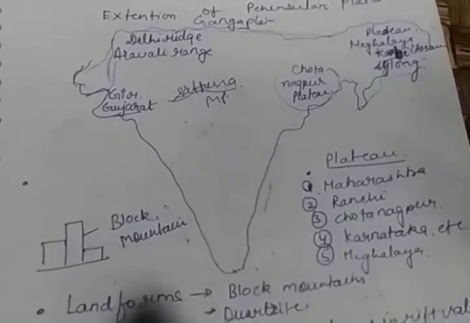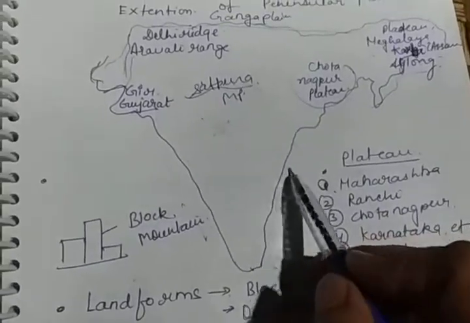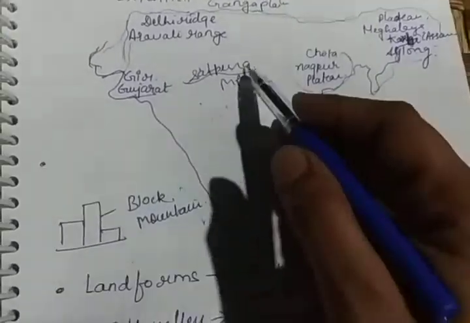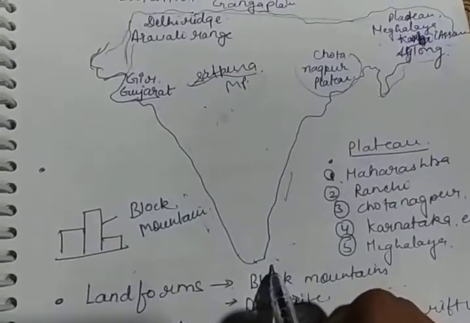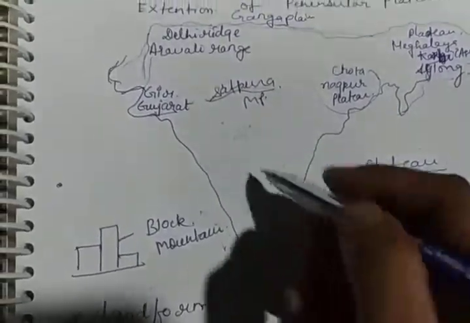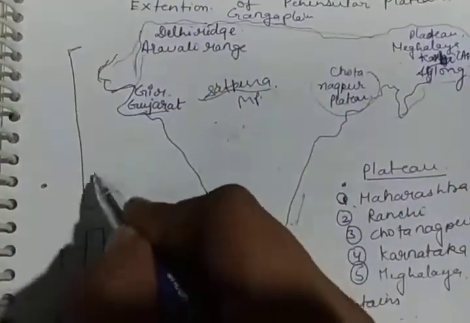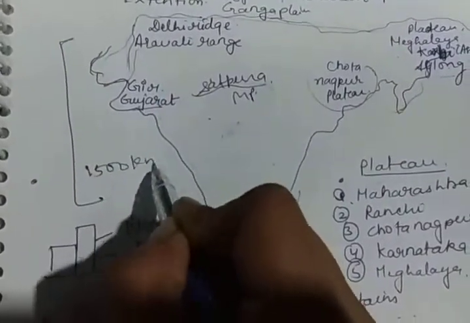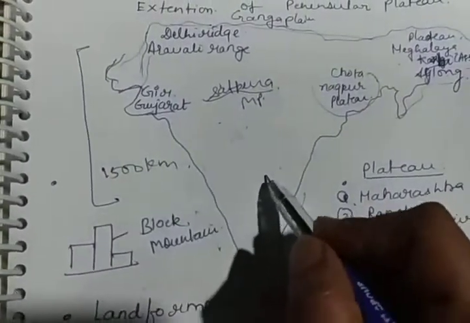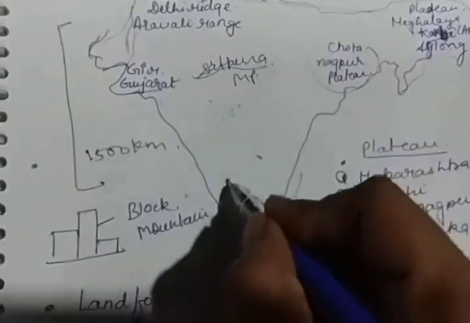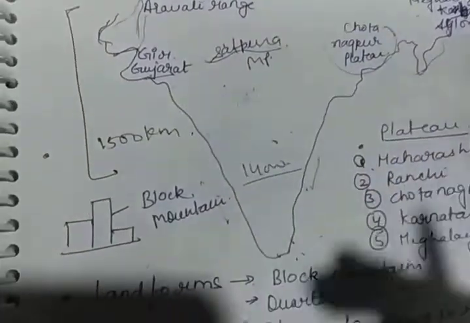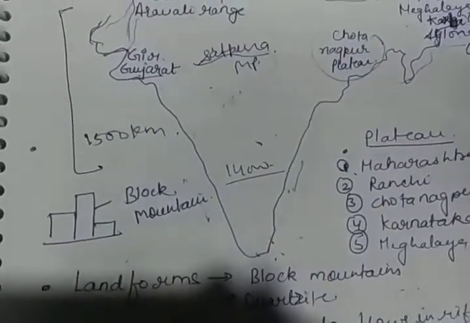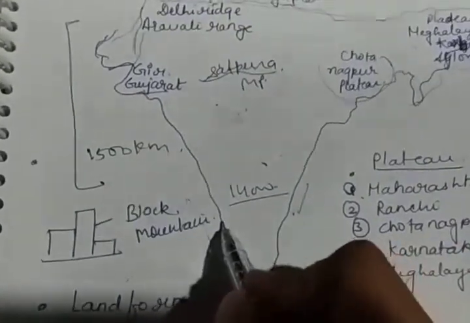So children, this is a very important part. This plateau is 1500 km long from north to south. And what is the width? The width is 1400 km. So this is the complete length and width of this peninsular plateau.